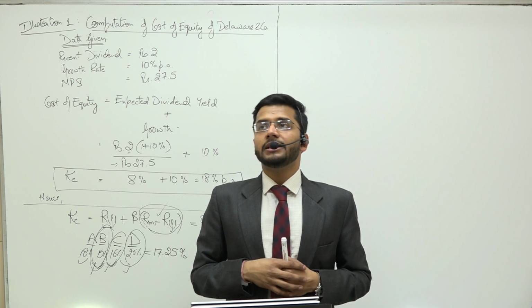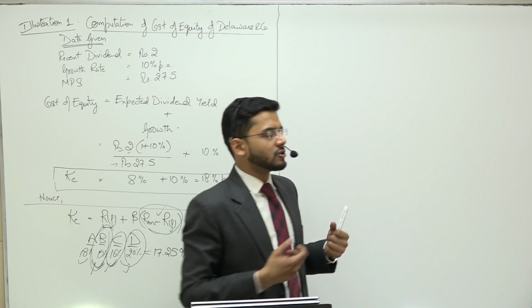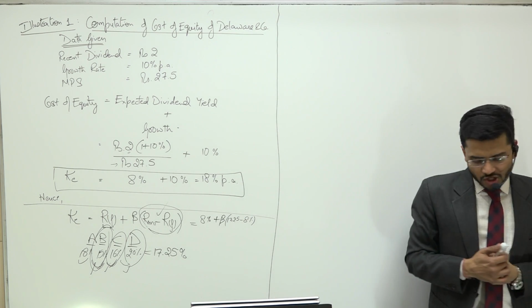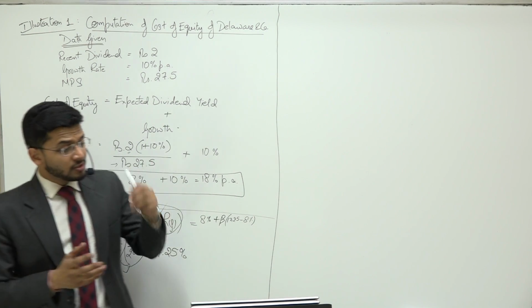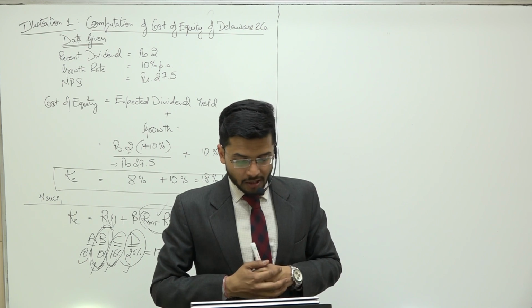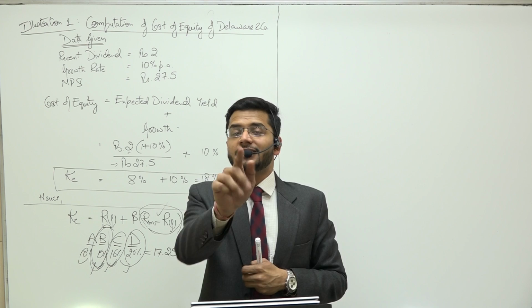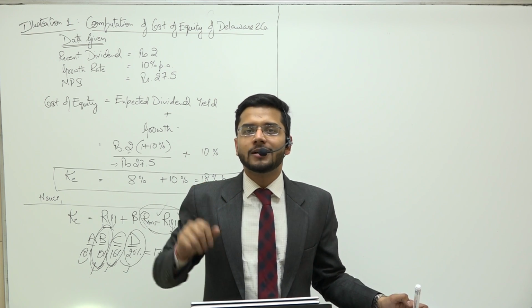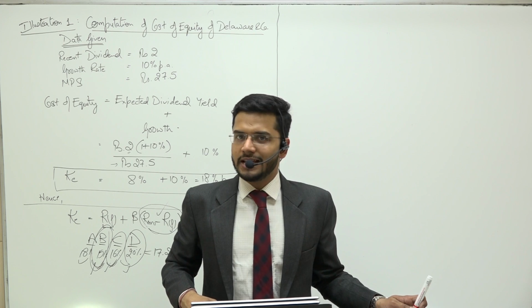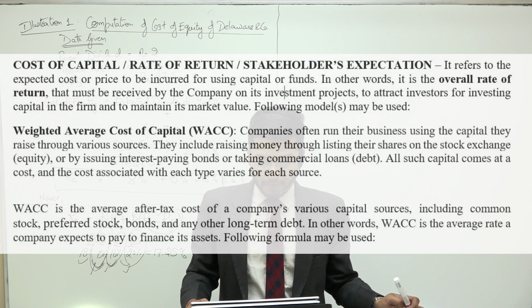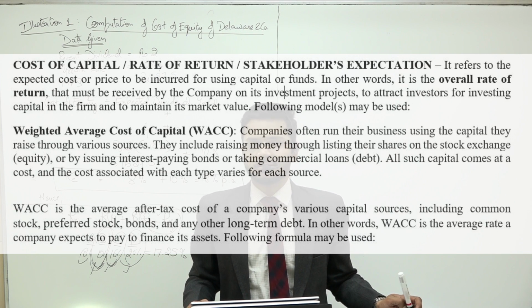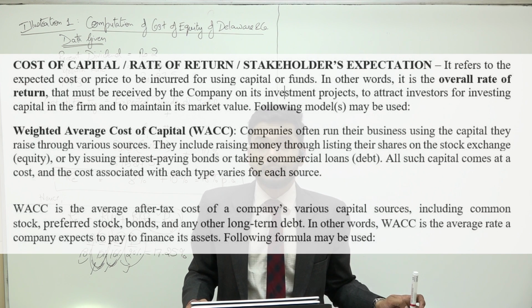Now sir, if a company uses both equity and debt in its capital structure, what should we do? There are companies which use a portion of equity and a portion of debt in their capital structure. Guys, in those cases we use the weighted average cost of capital, or stakeholders' expectations. Now the word used is stakeholders' expectations and not shareholders' expectations. Stakeholders' expectation refers to the expected cost or price to be incurred for using capital or funds. So the price incurred for using capital or funds is known as stakeholders' expectations.